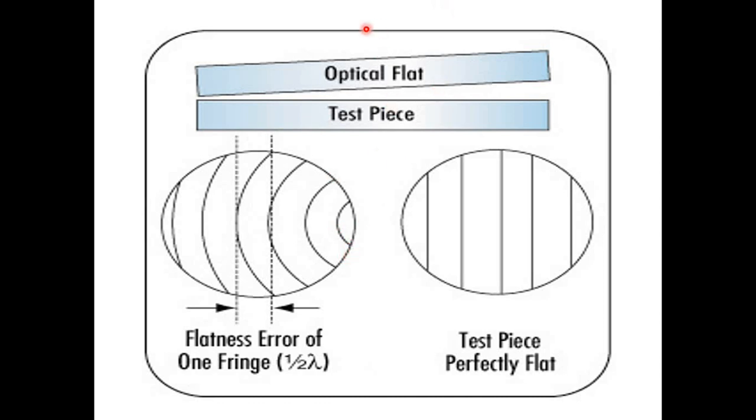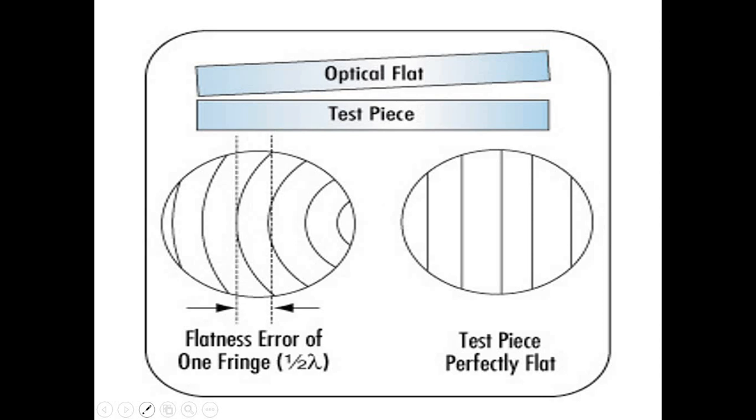If the test surface is optically flat, then through the traveling microscope you can see alternate bright and dark bands that are shown on the right hand side. But if that surface is not optically flat, of course there will be an irregular pattern due to irregularities in the thickness of the air film, and as thickness is varying at each and every point, the interference pattern generated over there will be an irregular one.